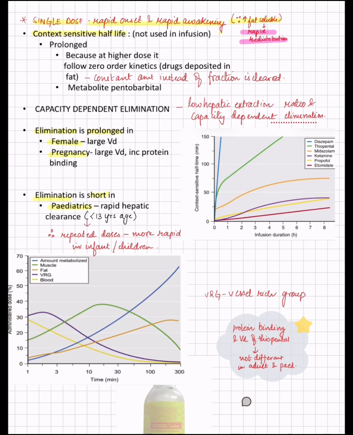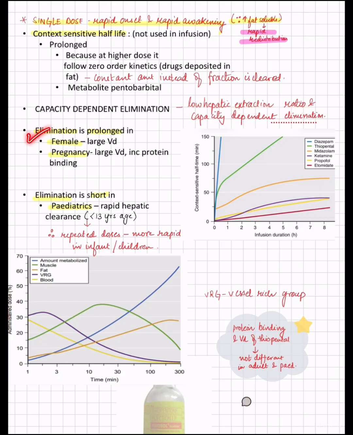What happens in first order kinetic? There is a fraction of drug which is cleared. What happens in zero order kinetic? There is constant amount of drug which is cleared, and because of that this drug is deposited in the fat, and much of it is metabolized to pentobarbital, which is long acting and is active. Okay, so it is not suitable to go for infusions for thiopentone, and it has a low hepatic extraction ratio.